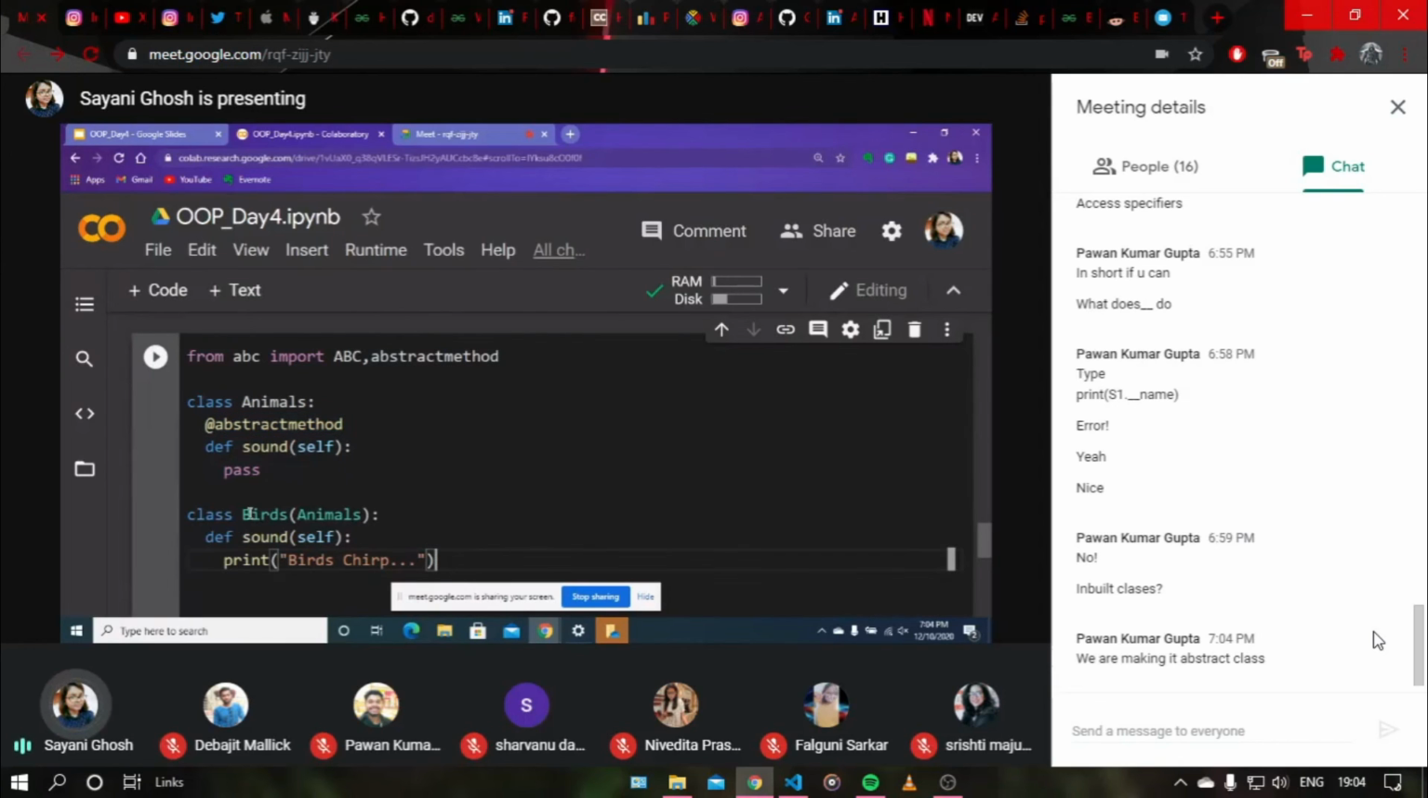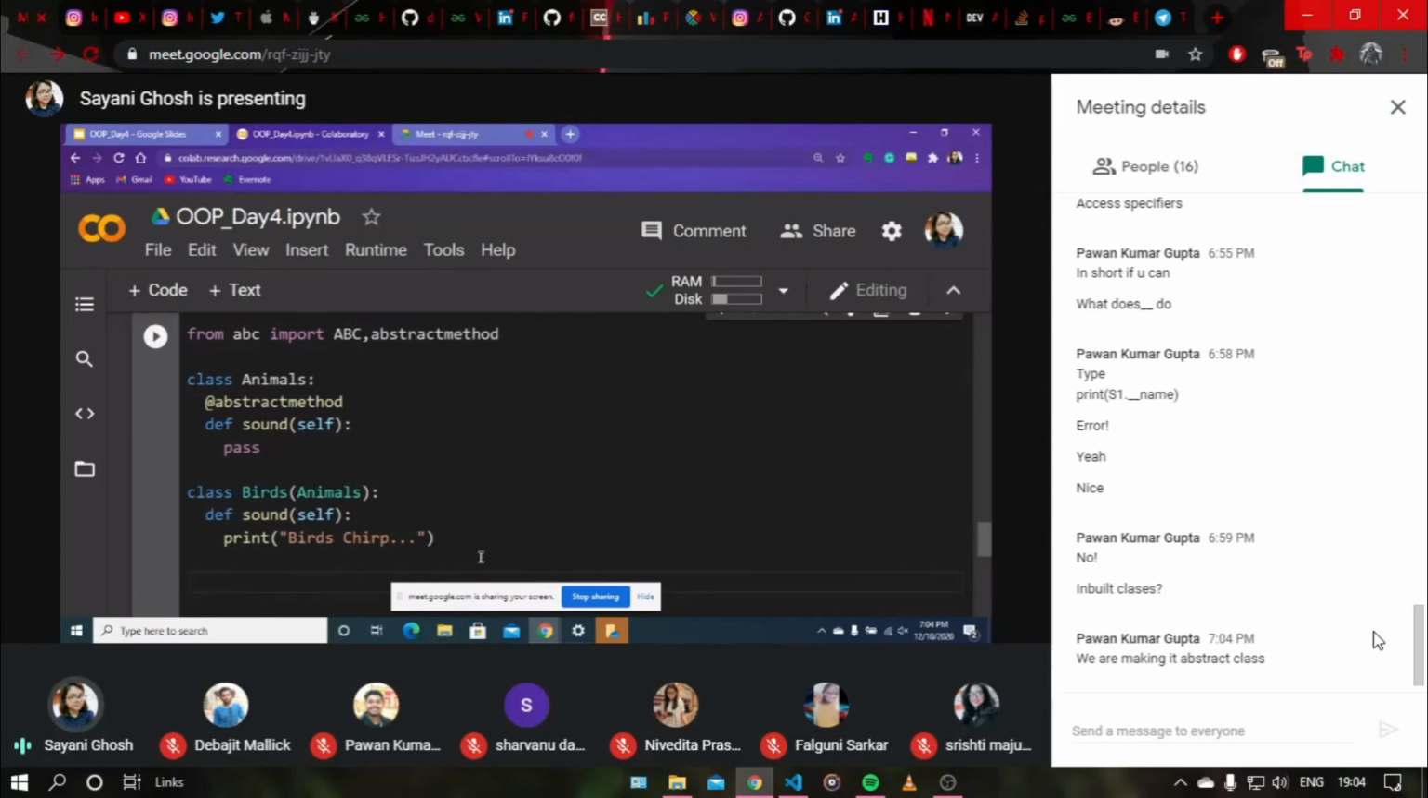Now, as I inherited animals into the class birds, what is it doing? We have redefined it and we are printing it. The class birds is a concrete class. Concrete classes are just the opposite of abstract classes. They have objects, they have complete bodies. The class body is totally defined. That's why we have totally defined the sound function.